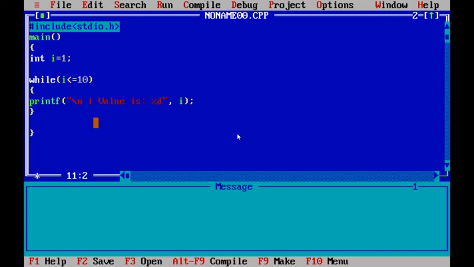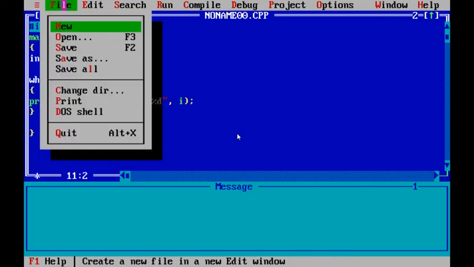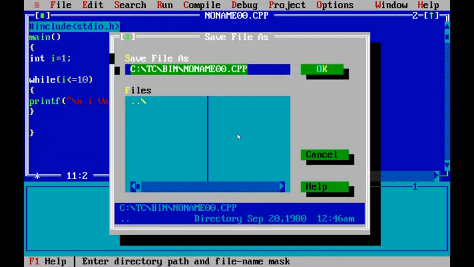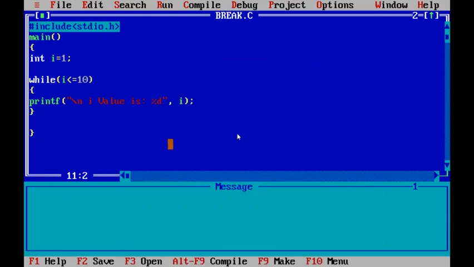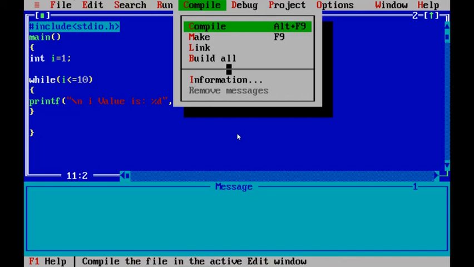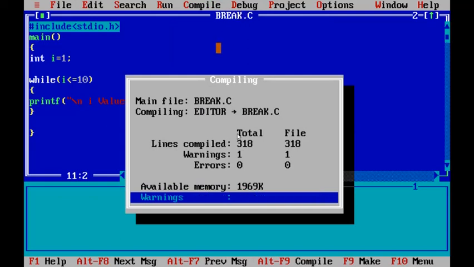This is the end of the program. Now we'll save the program as break.c. Click on OK. Run, compile the program. By pressing Alt F9, we compile the program.